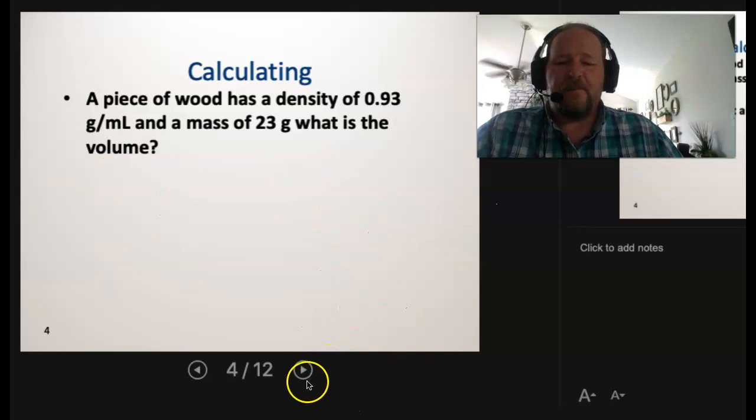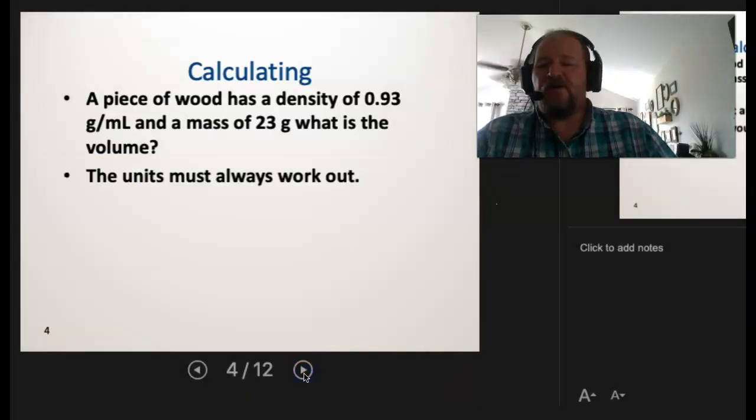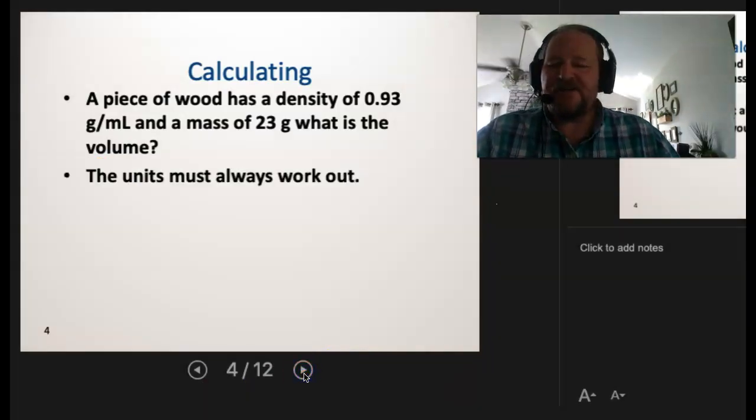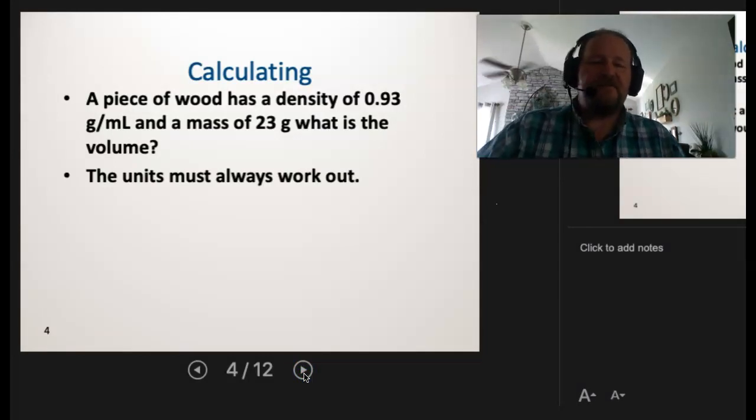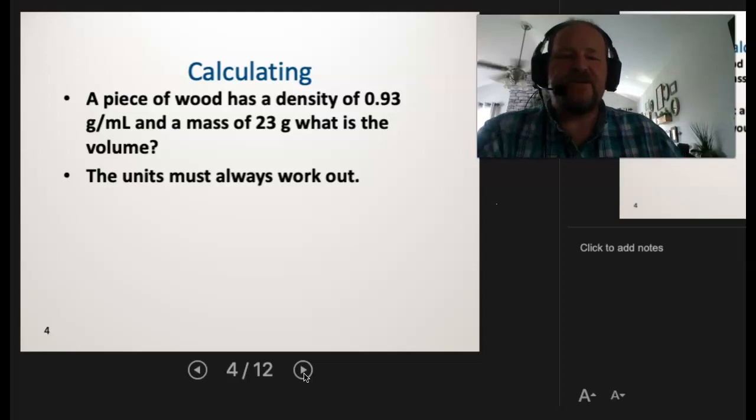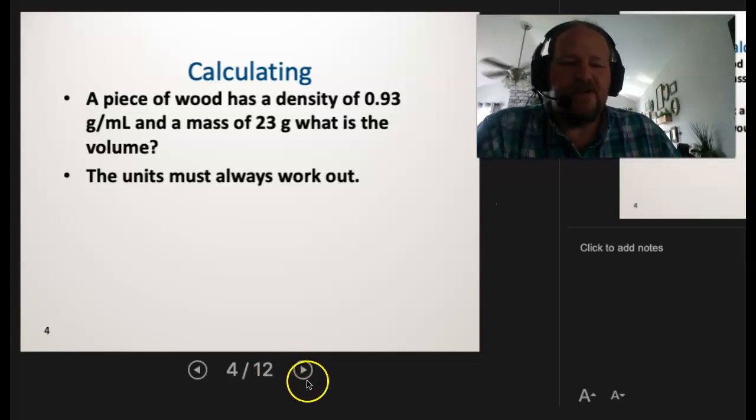All right. So the units always have to work out. That's why I like to readjust things with letters, so I can see the letters are going to work out the way they should. Then once you plug the units in, the units should cancel out to leave you with the right unit.